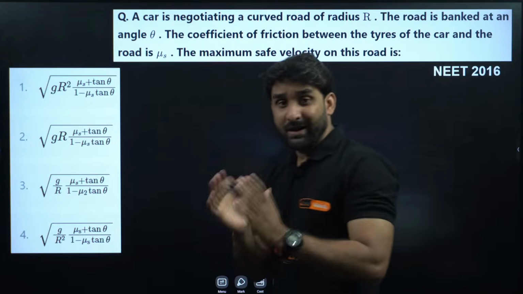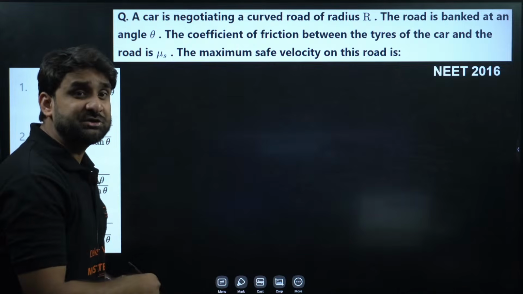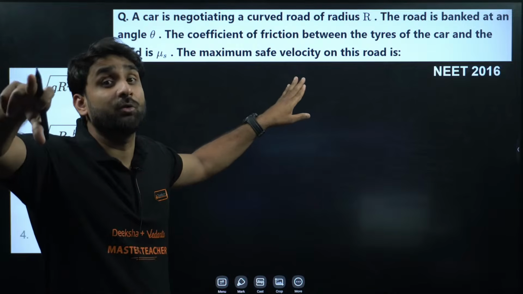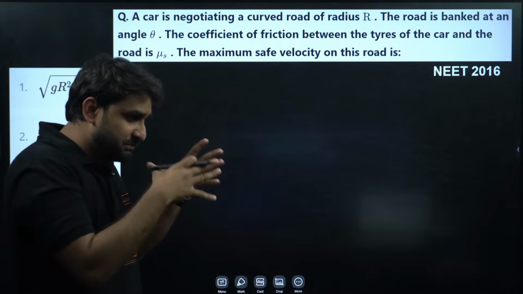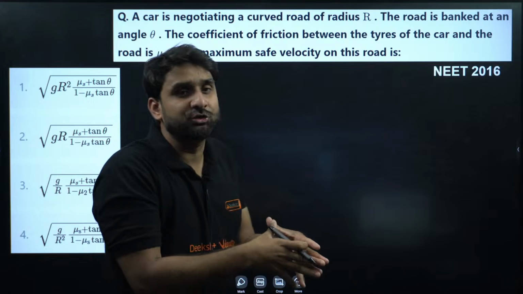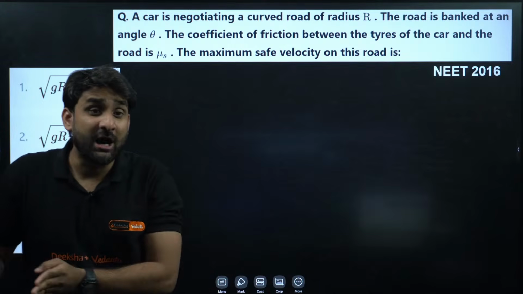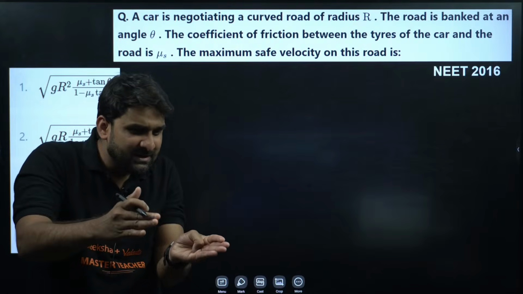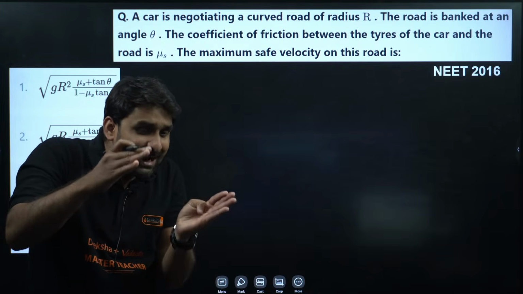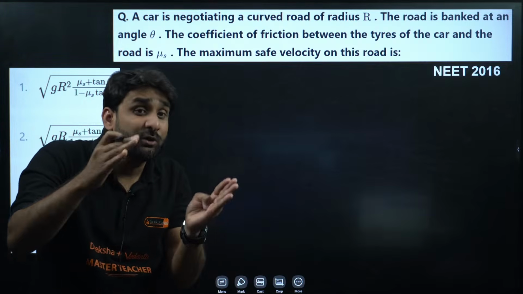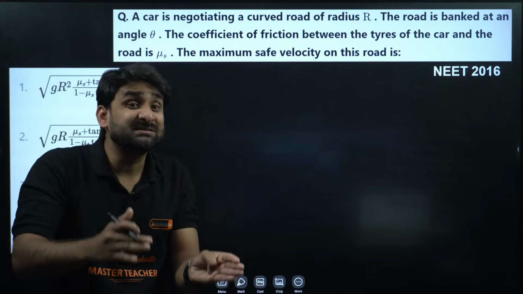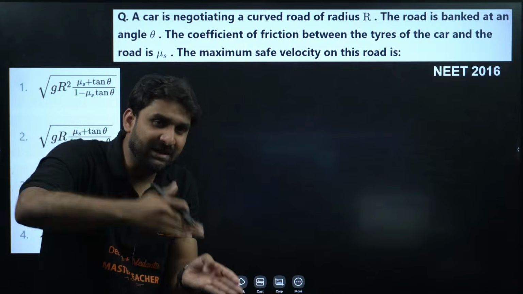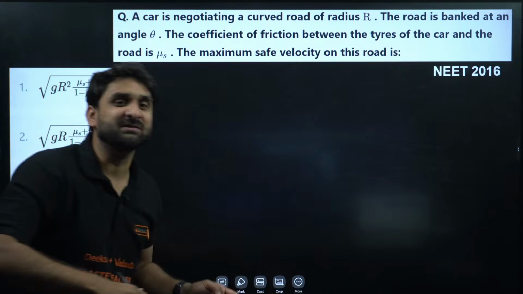Okay, look at the question, champion. A car is negotiating a curved road of radius r. So this question is from banking of road. If you remember, there is a topic banking of road in laws of motion. It means when we take a sharp turn on a road, there is some banking in the road to reduce the friction, to mitigate some chances of accident. So there is some banking in the road, and that is called banking basically.